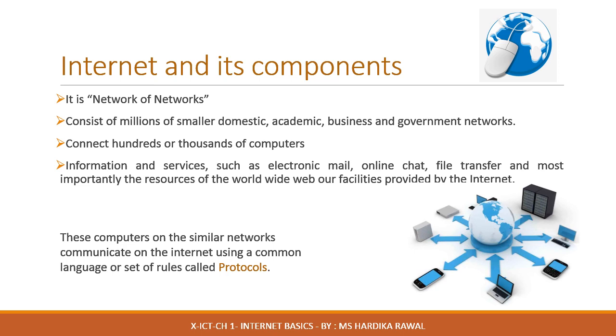The internet is a worldwide collection of publicly accessible interconnected computer networks. It is actually a network of networks. It may consist of millions of smaller domestic, academic, business and government networks. Each of these smaller networks might connect hundreds or thousands of computers altogether. Information and services such as electronic mails, online chats, file transfer, and most importantly the resource of World Wide Web are facilities provided by the internet.